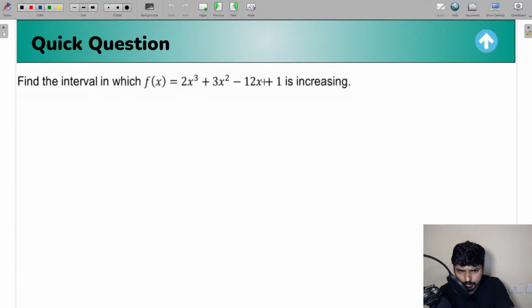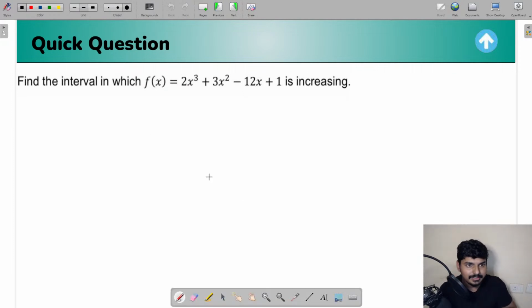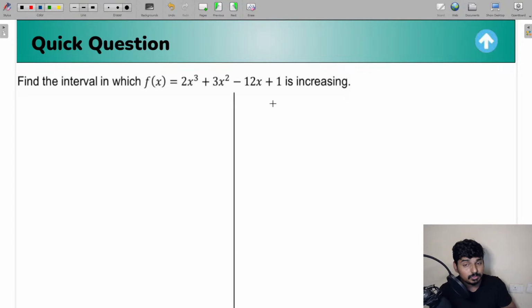Okay, so let me do one thing. Let me take a question for you, and through the question, I'll show you how to apply this method, everyone. You see this question, everyone. Find the interval in which the function f of x is equal to 2x cube plus 3x square minus 12x plus 1 is going to be increasing. We need to find out the interval in which this is going to be increasing. Now let me do it in this way.